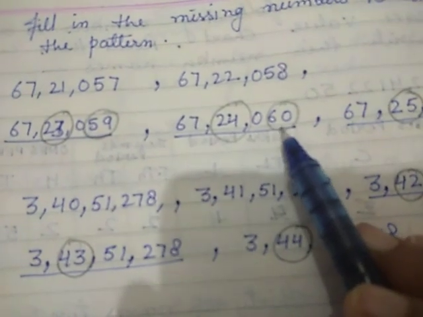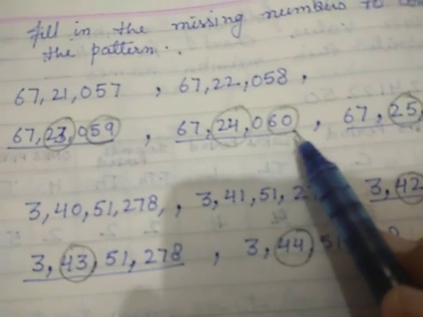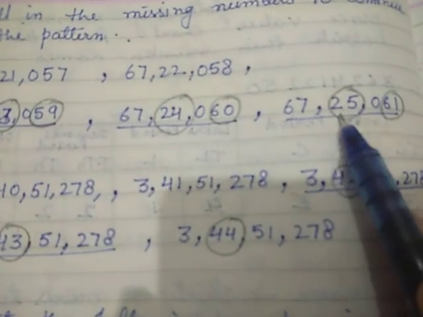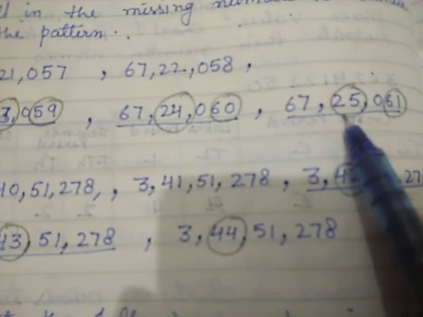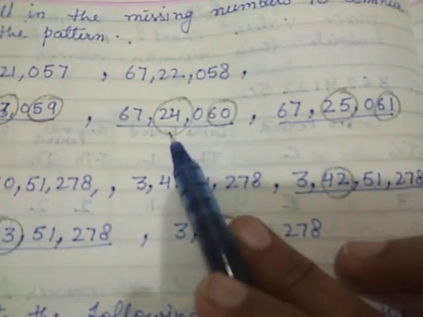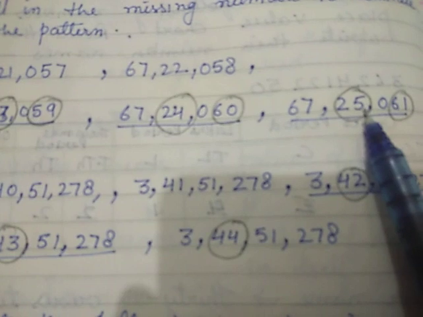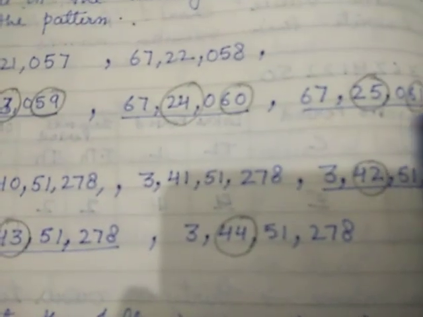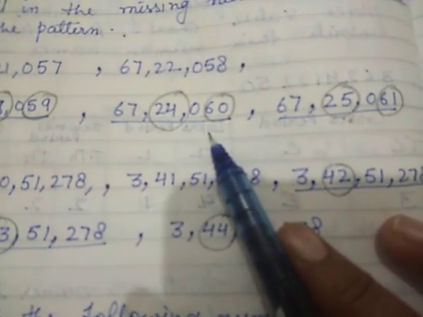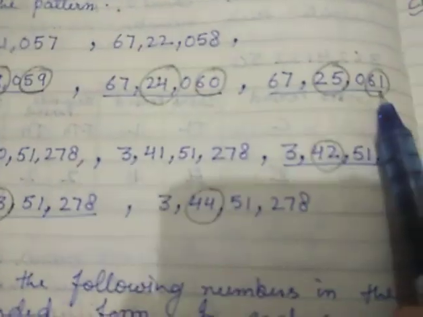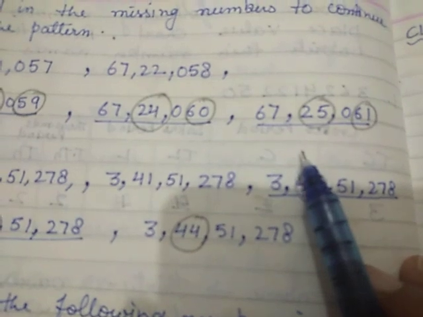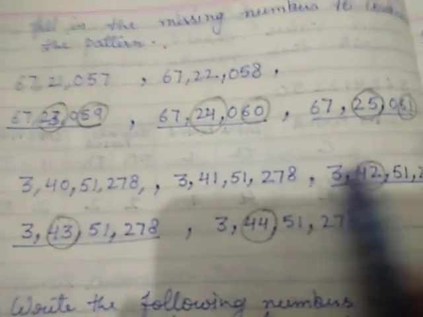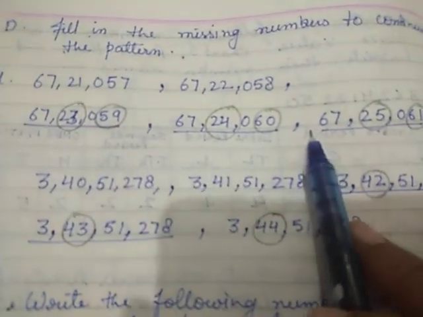Here 59, after 59 60 will come, so here we are writing 60. Next number is 67 lakh 25,000 because here it is 24, so we are increasing by 1, so it will be 25,061 because here it is 60. So we will write the successor of 60, so it will be 61. Okay, so the pattern is completed.